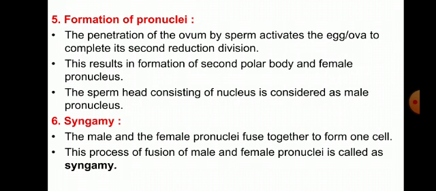Syngamy: the male and female pronuclei fuse together to form one cell. This process of fusion of male and female pronuclei is called syngamy. So the male pronucleus and female pronucleus fuse together and form one cell. This process is called syngamy.